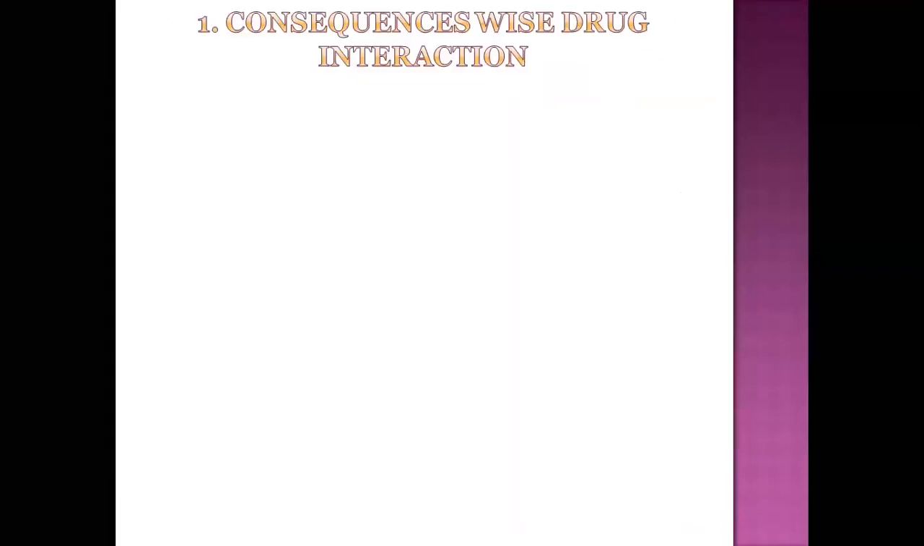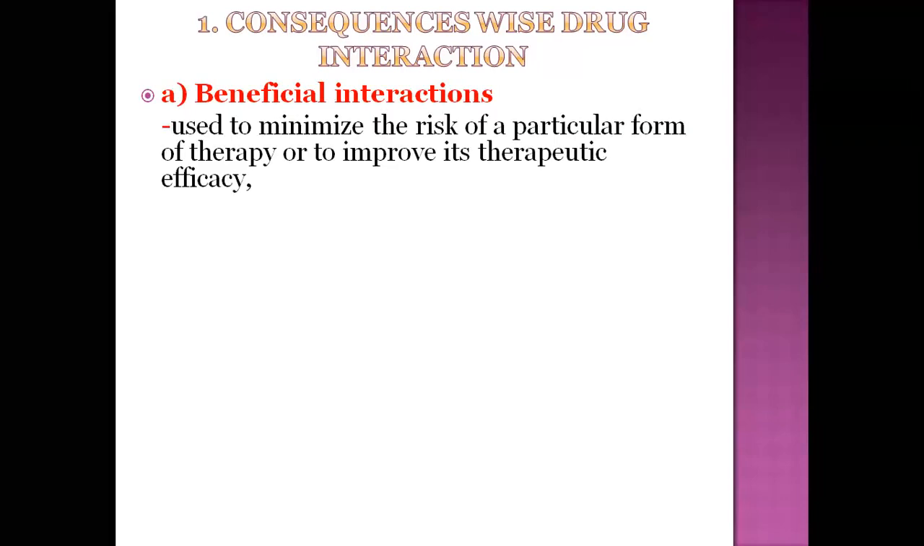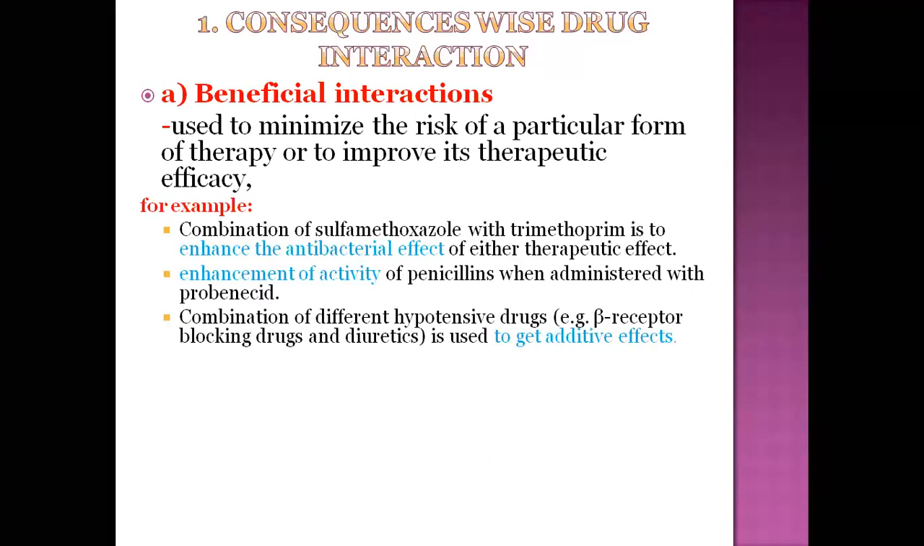These are the classifications. We have to study in detail all classes of drug interaction. First, consequence-wise classification of drug interactions. The first interaction is beneficial interactions. As all of you know, the name itself indicates that this type of interaction is beneficial to cure the treatment of the particular disease. There are minimized risks with these beneficial interactions, and they improve the therapeutic efficacy of the drugs. Some examples of beneficial interactions.